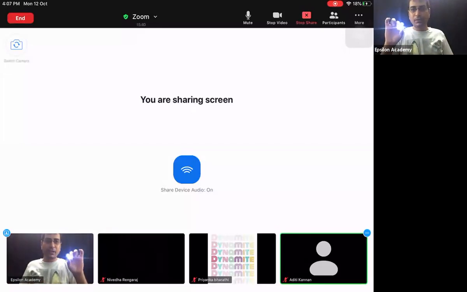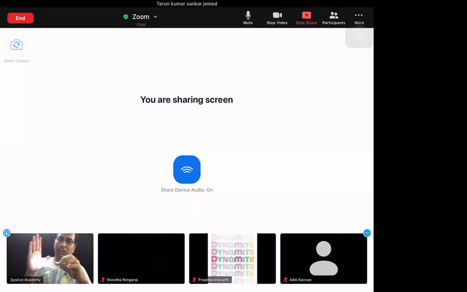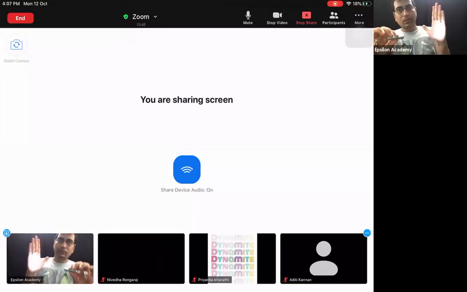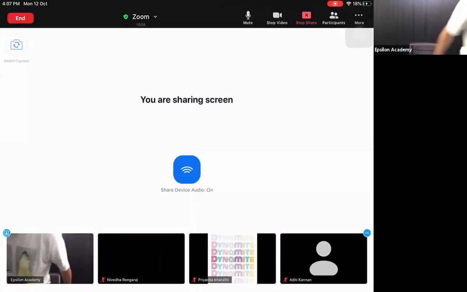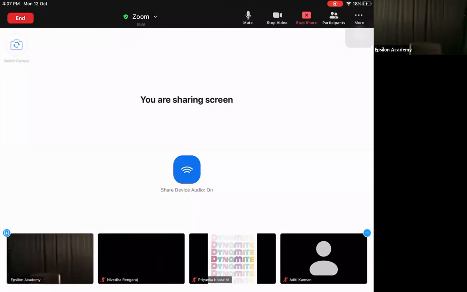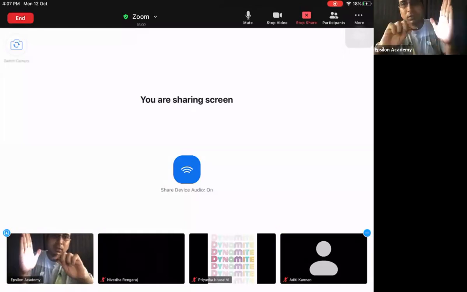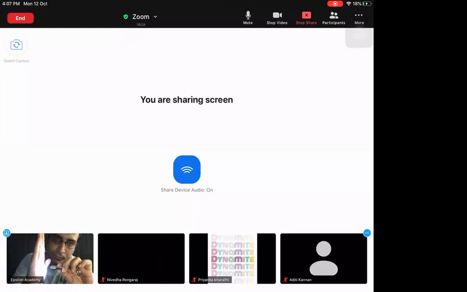Now what I'm going to do is make this light fall on my hand. Just a minute, I'll switch off the other light. You're able to see it on my hand, right? Is it bright or dark? Right. So it is bright, no?